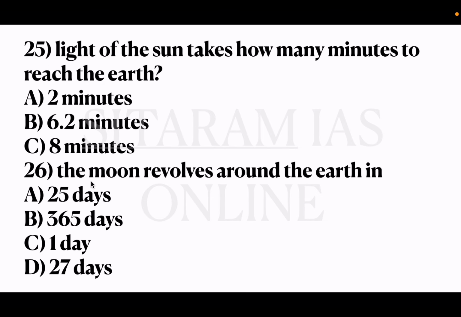So the 25th question is, light of sun takes how many minutes to reach the earth? Option A 2 minutes, B 6.2 minutes, C 8 minutes. So the correct answer is 8 minutes. Okay. Now what is the distance between earth and sun? It is 150 million kilometers. And earth and moon is 384,400 kilometers.